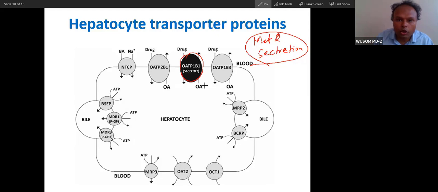Those drugs will also be hydroxylated the same way and then conjugated the same way, and thrown into the bile through a similar protein. The protein may sometimes be different and the name will be different, but the function of the protein will be similar. They also belong to the same ABC family, ATP binding cassette. So I wanted to correlate bilirubin catabolism with drug metabolism also. Drug metabolism is very similar to bilirubin metabolism, and you will study this in pharmacology.